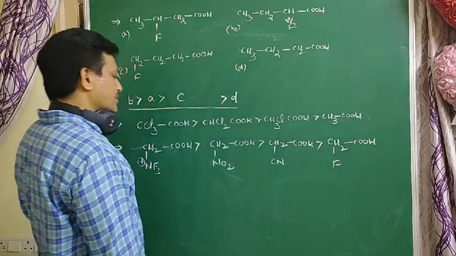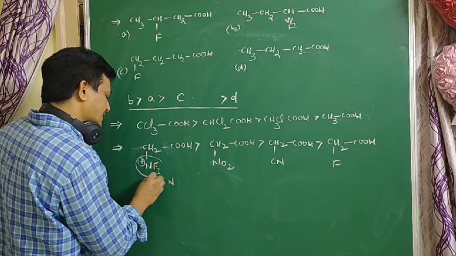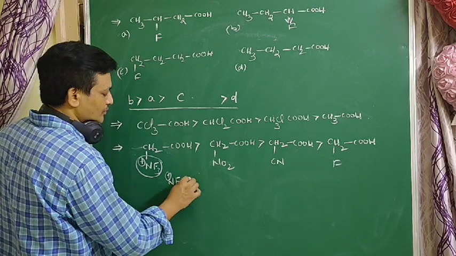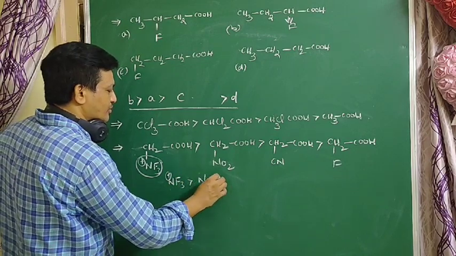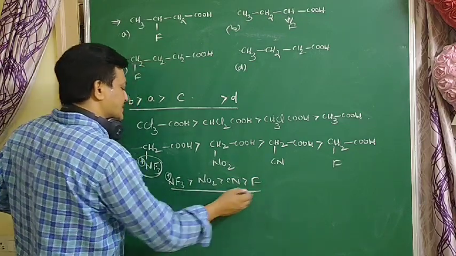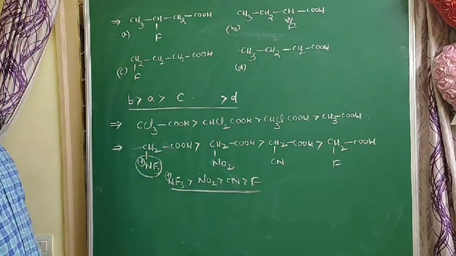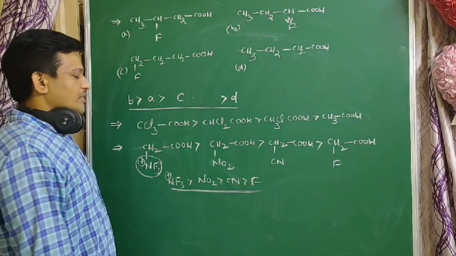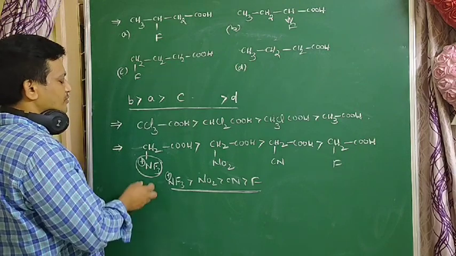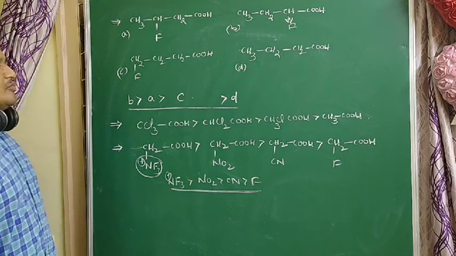Here the minus I group order is NF3+ being the most minus I, next NO2, next CN, next F. So as minus I nature increases, acidic nature increases. The more minus I, the more acidic.